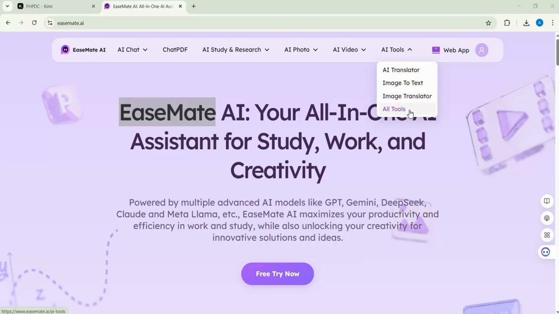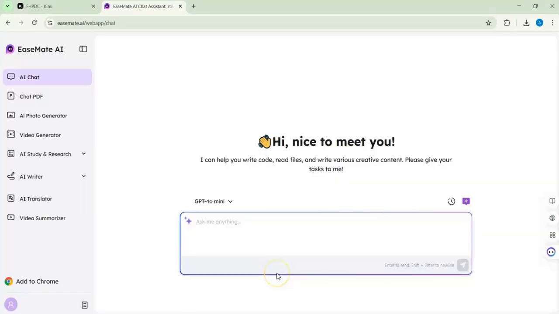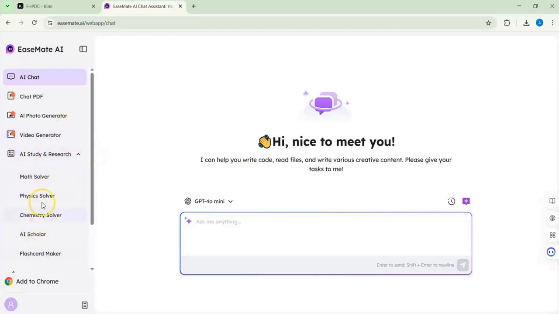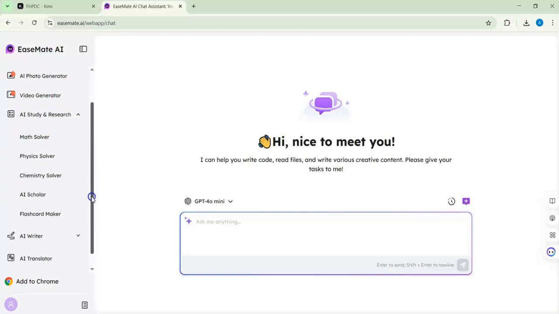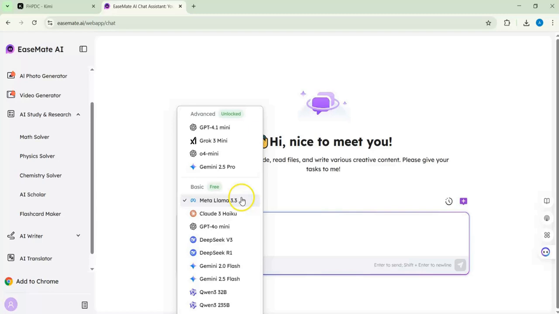All tools. So what we will do is a free try now, and we will click here and we will see. Here it is almost the same as what we discussed earlier in the first interface. If you go for research you will find what we discussed earlier. Here you can just ask anything. This is the basic, this is the unlocked, so you need advanced, but all those things you can use.